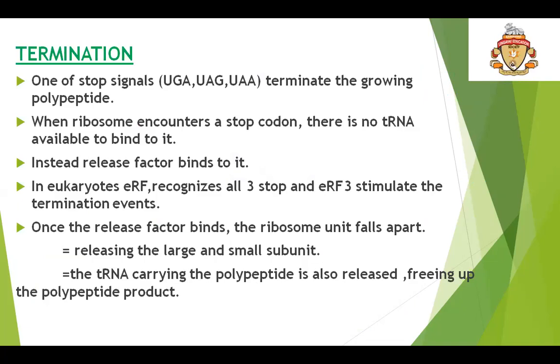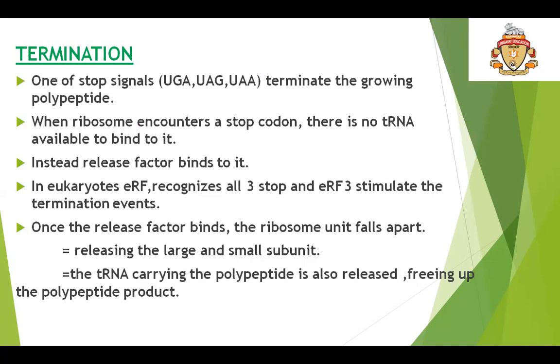So the last step of eukaryotic translation is the termination. Once the stop codons, that is UAA, UAG or UGA, are reached, they terminate the growing peptide chain. When the ribosome encounters a stop codon, there is no tRNA available to bind it. As we saw in the prokaryotes, there is no tRNA which has the ability to recognize a stop codon.